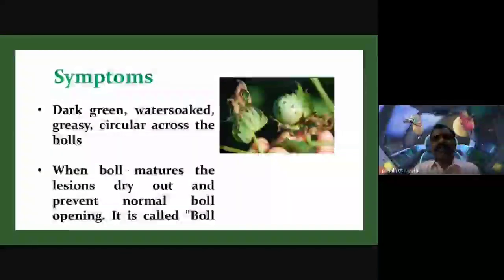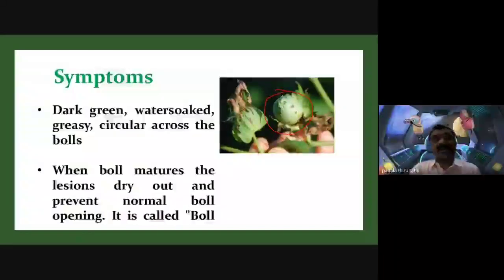Then dark green, water-soaked, greasy circular lesions appear across the bolls. Not only the tip of the boll or the bottom of the boll, but the entire surface of the boll is affected by this angular leaf spot of cotton disease.